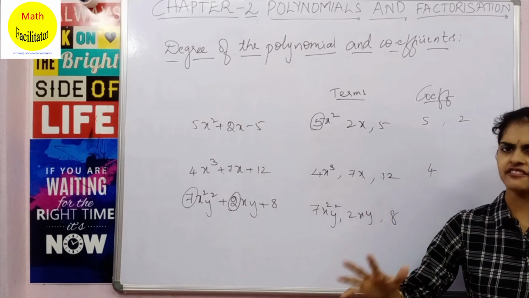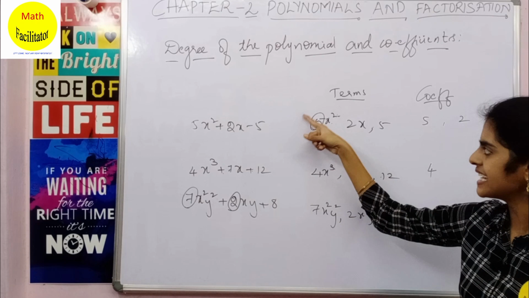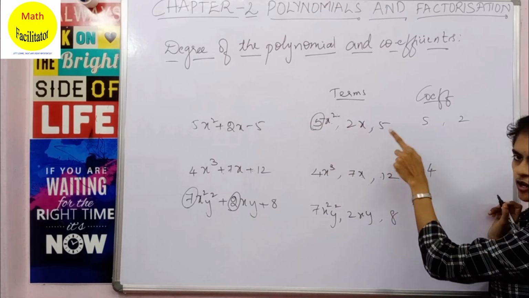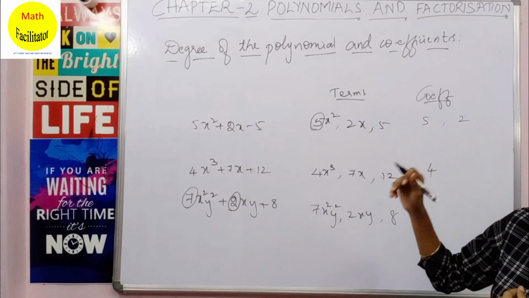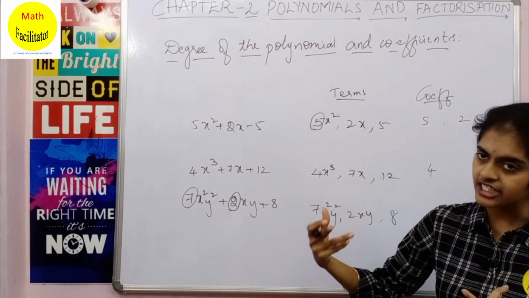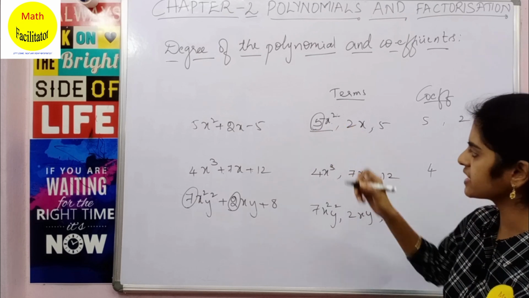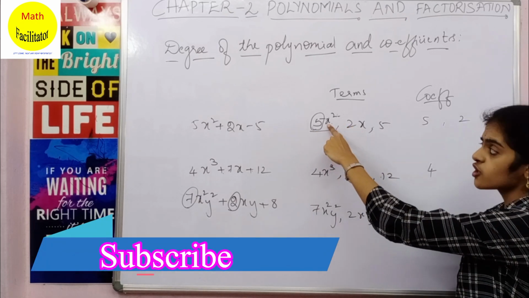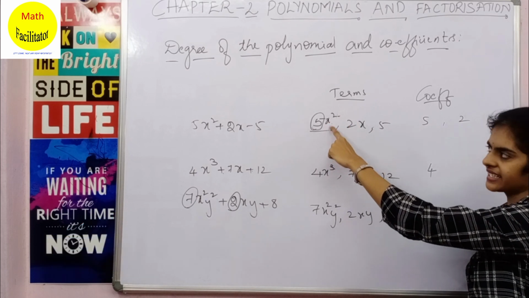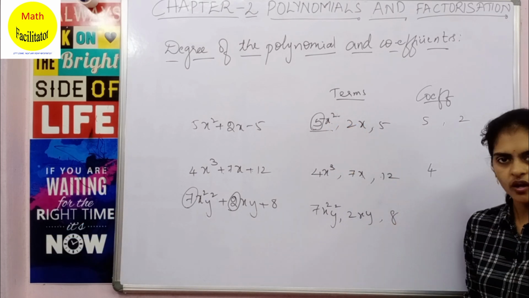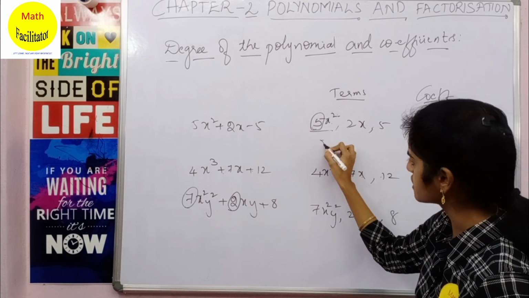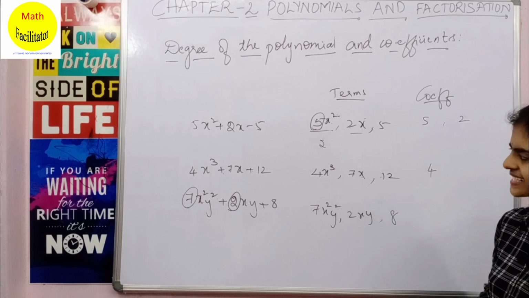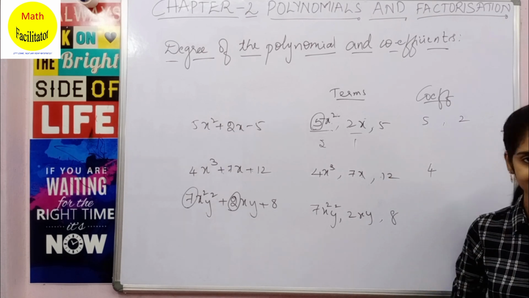But before that, firstly let us talk about degree of the term. Now we have seen that 5x square, 2x, 5, all these are terms. So firstly let us see what is the degree of each of these terms. Degree of the term is nothing but, x is a variable, so the power of x is the degree of this term. So degree of 5x square is 2. Here also x is a variable. What is the power of x? It is 1. So degree of 2x is 1.